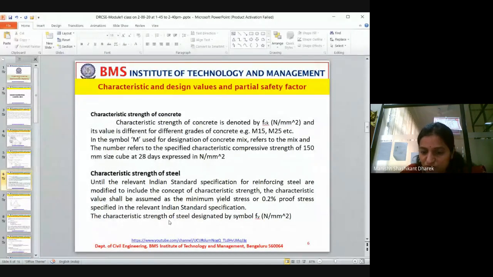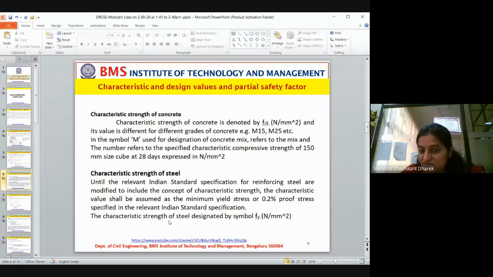I hope you remember this 0.2% proof stress from the stress strain curve, right? For every steel, we don't have an exact characteristic strength. So we take the 0.2% proof stress as the characteristic strength of steel.